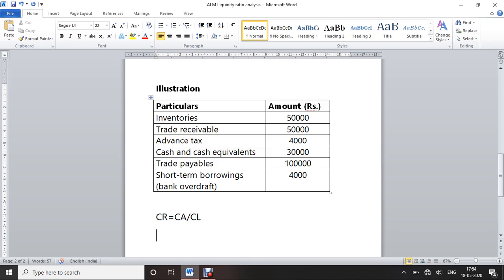Current assets are inventories, trade receivables, advance tax, and cash and cash equivalents. These four are current assets. Inventories is 50,000.